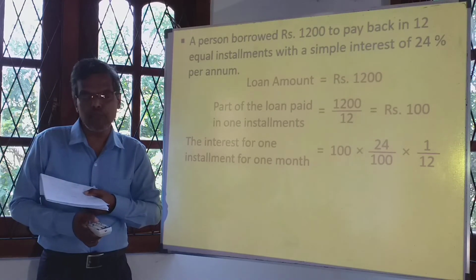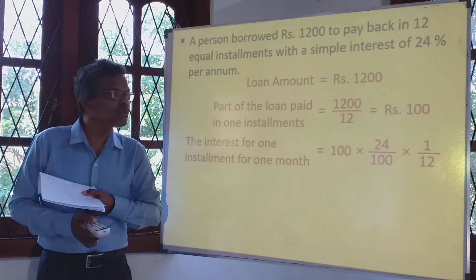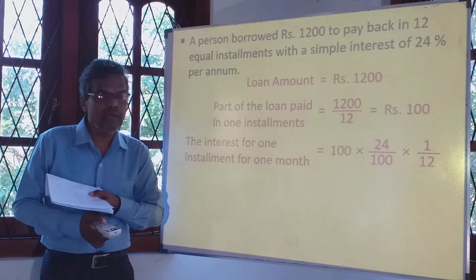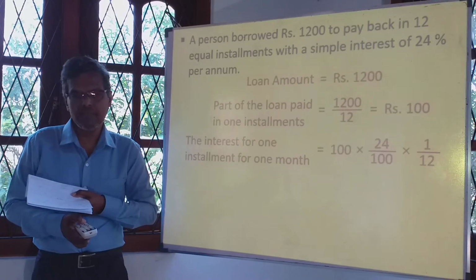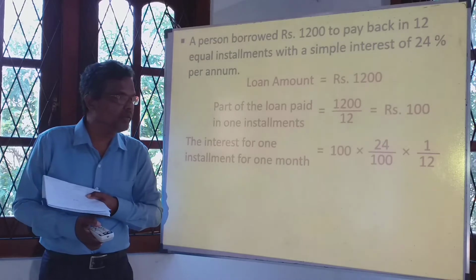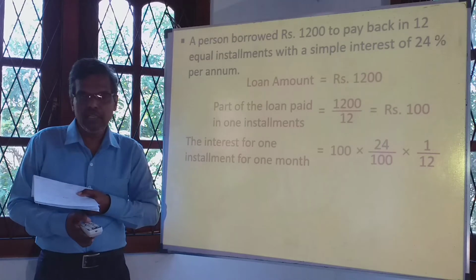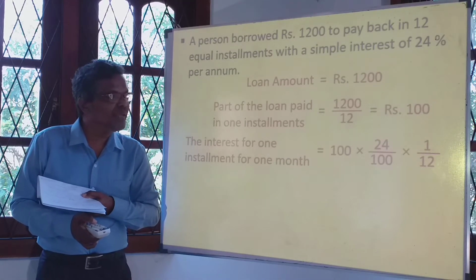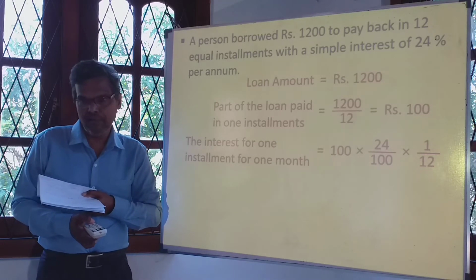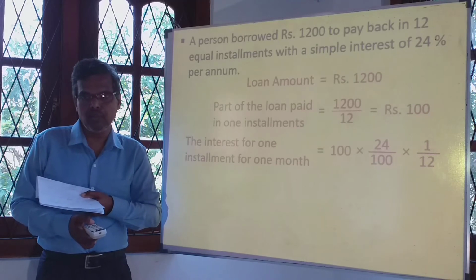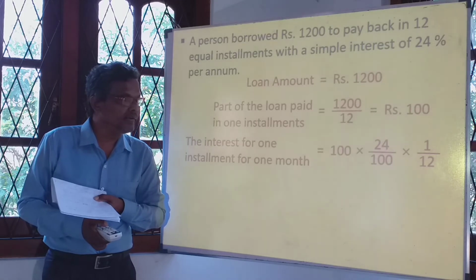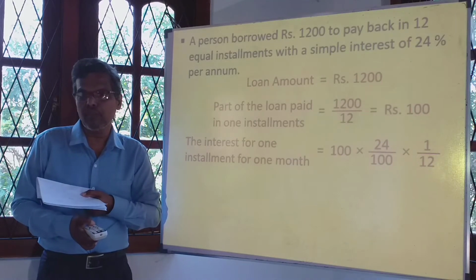We are dealing with monthly interest, so we have to find it for a month. To find it for a month, you have to divide it by 12. Is it clear? Dividing by 12, we take simply as multiplying by 1 over 12. So 100 rupees, the part of the loan paid in 1 month, is to be multiplied by 24 over 100 and then again by 1 over 12.